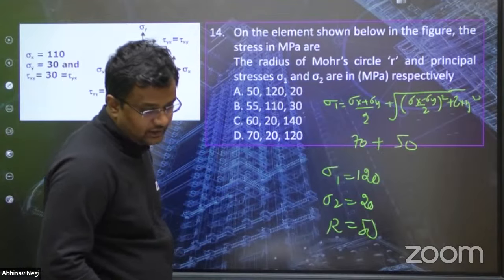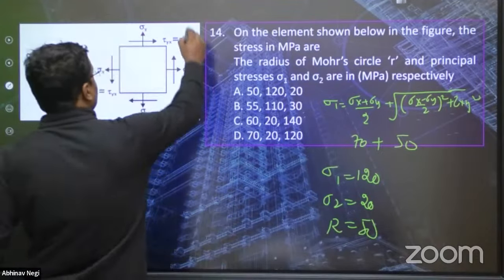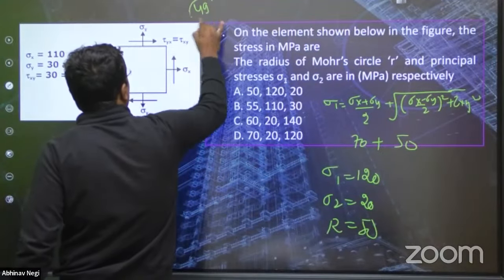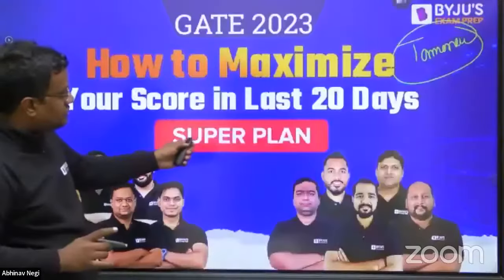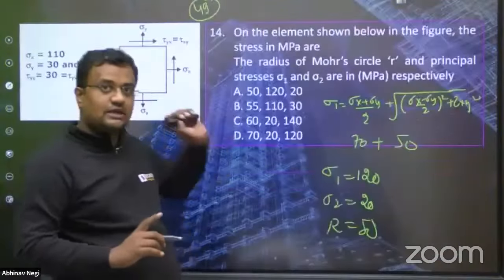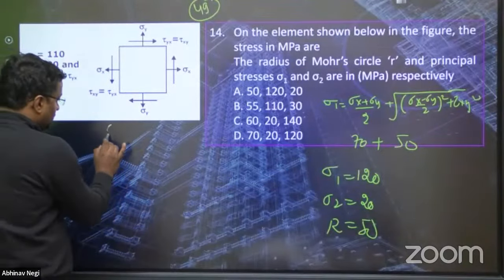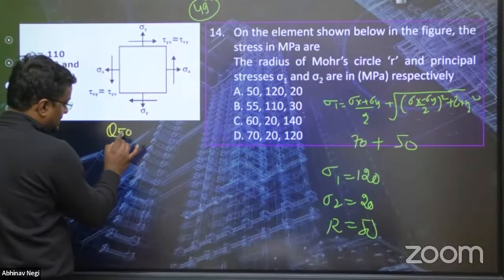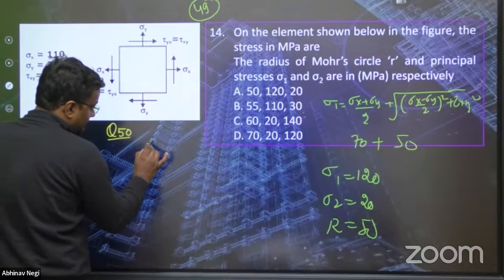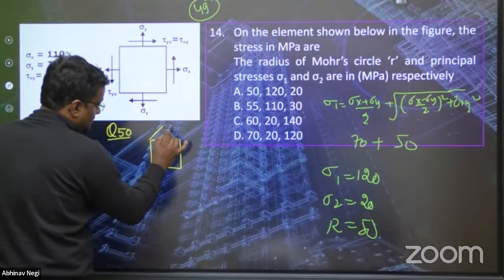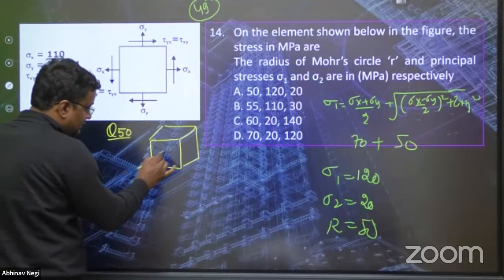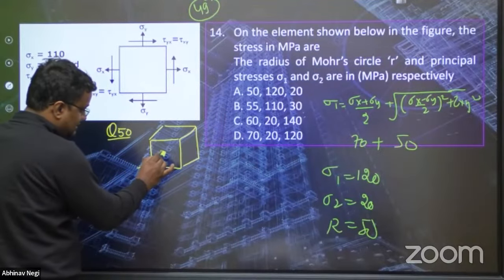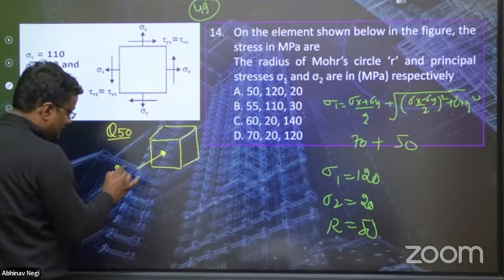So this was question number 49. Now two questions I am framing myself, although I have more questions for factor of safety, but I want to frame myself. Question 50, answer carefully. This is a cube. Here the stress is sigma z, that is 20 megapascal.